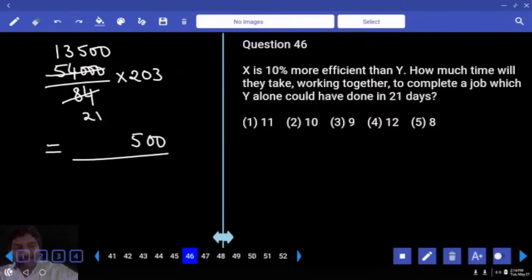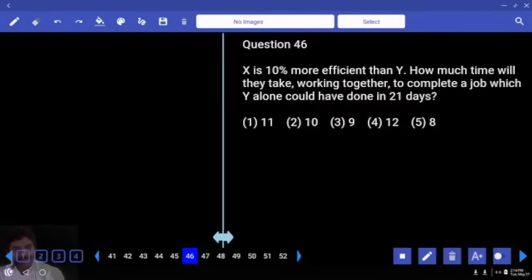X is 10% more efficient than Y. How much time will they take working together to complete a job which Y alone could have done in 21 days? X's efficiency is 10% more than Y, correct? If Y does 100%, X does 110%. Y can complete the total work in 21 days, each day Y working with 100% efficiency.